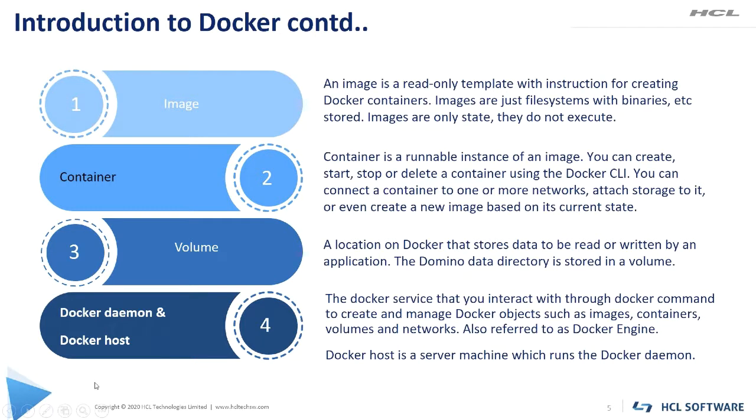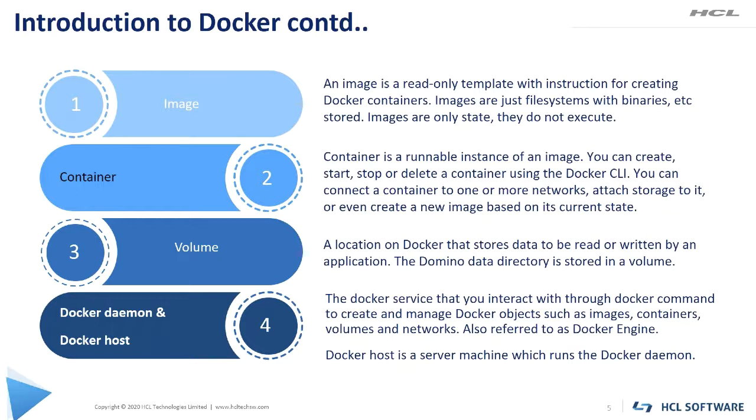We create containers using an image file. Next one is container. A container is a running instance of an image. This is where the actual program or application is running. Using Docker commands, we can start a container, we can stop the container, or even we can delete the container, which means we can start, stop, or delete an application.